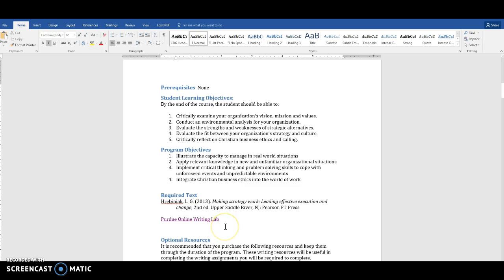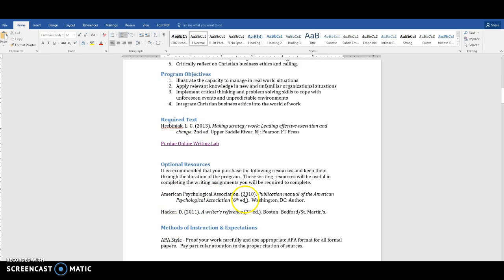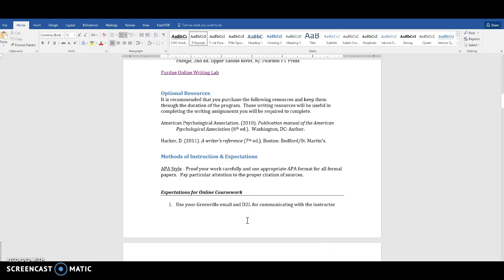There's also a recommendation to use the APA manual. I find that the Purdue OWL website has quite a bit of what you need to make sure that your paper is formatted properly. And if you do have any APA style questions, make sure that you let me know. Pretty much I'm a stickler on it. I expect you to be using good APA formatting.